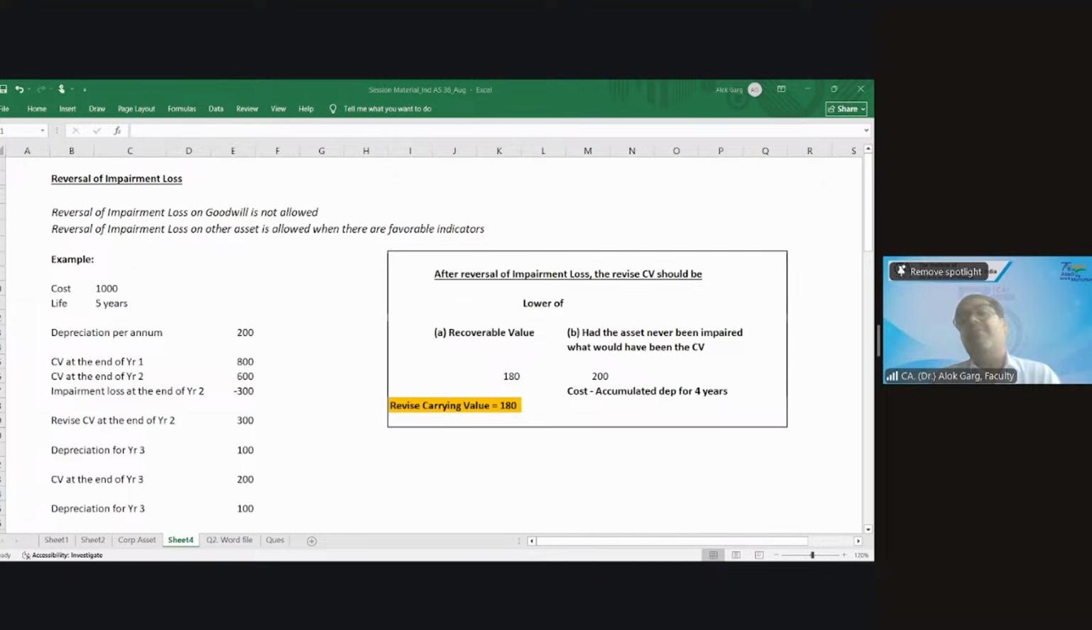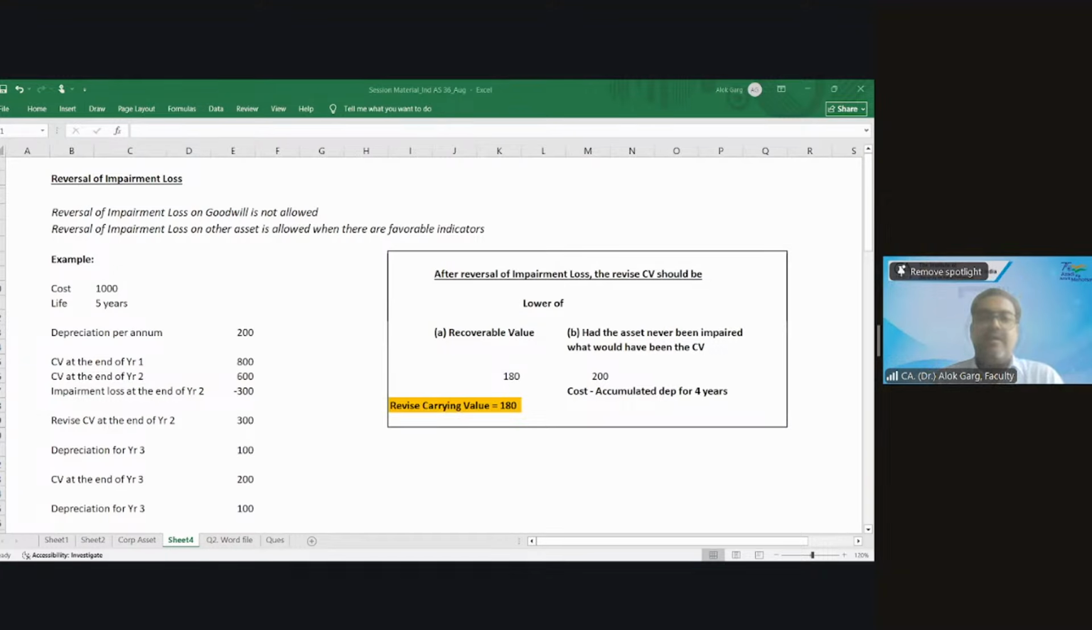Once you have reversed the impairment loss, what will be your future depreciation? The carrying value divided by remaining useful life. Simple. Whatever becomes your revised carrying value, you have to divide by remaining useful life. If there is a residual value, then you have to reduce it from the carrying value and then divide by the remaining useful life.